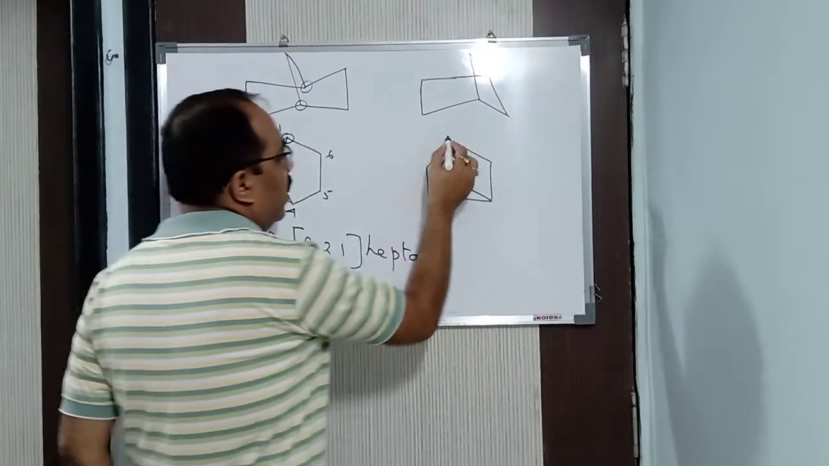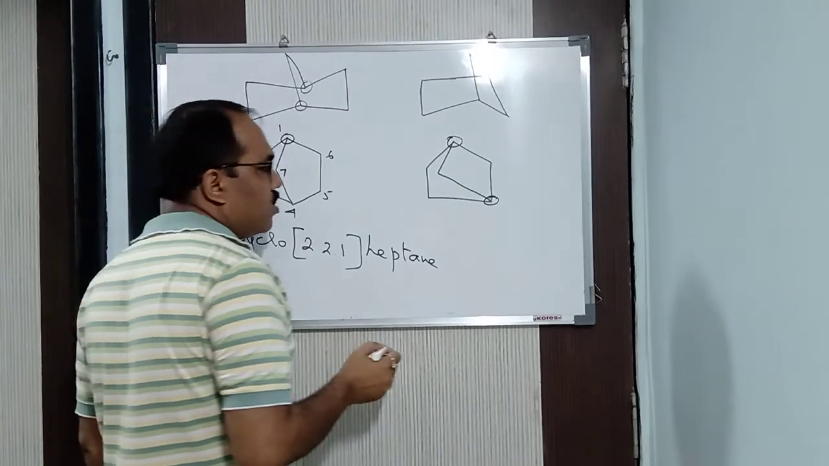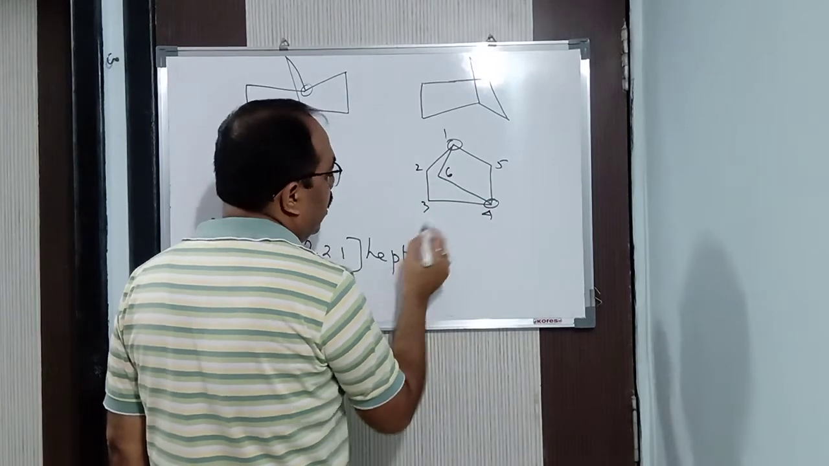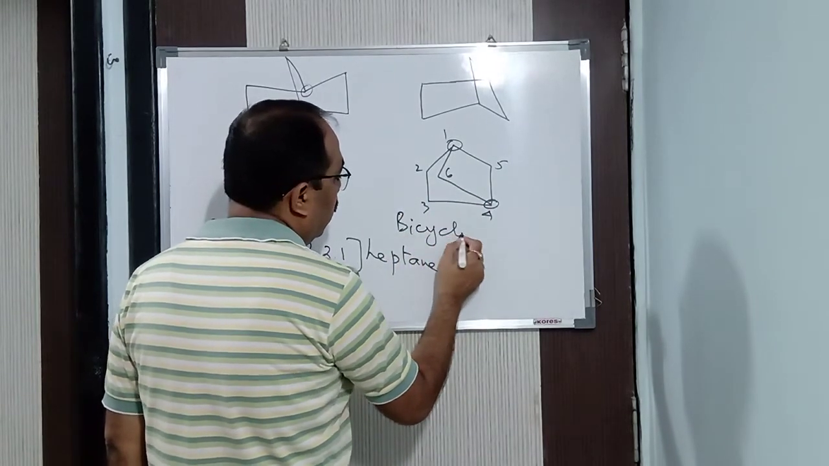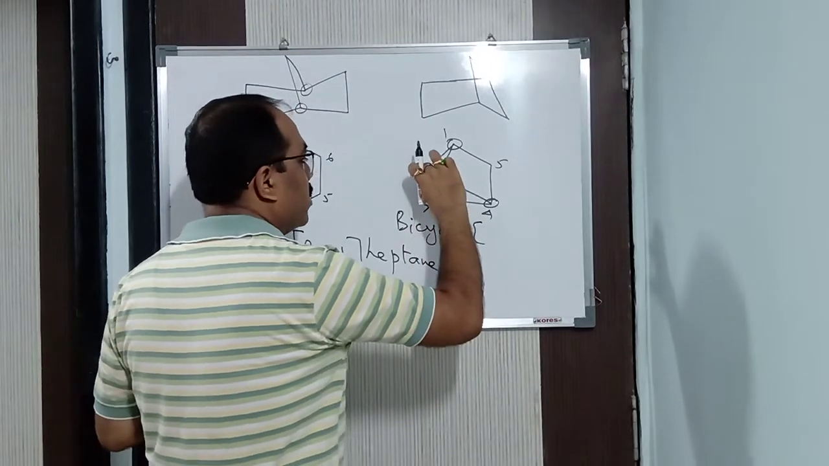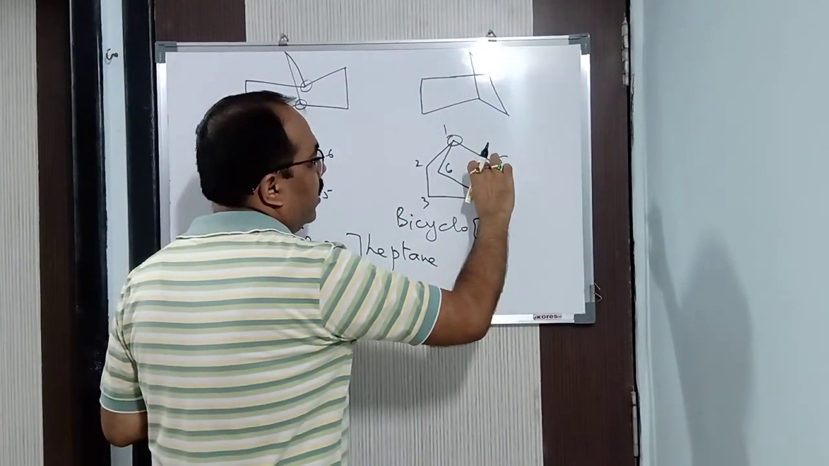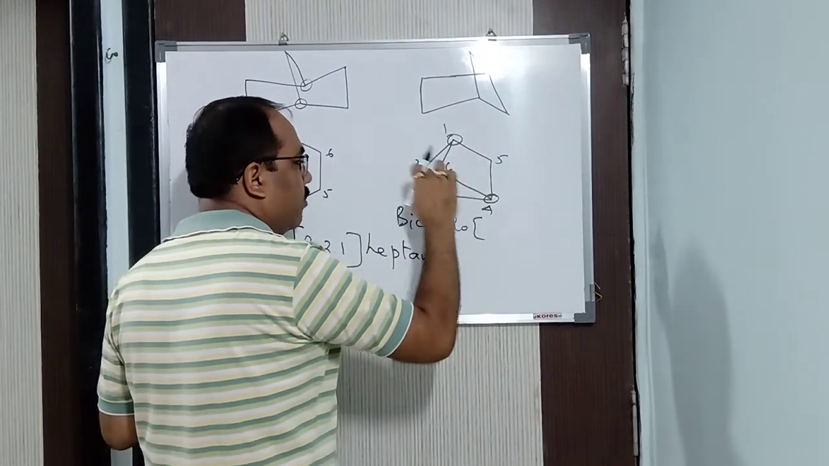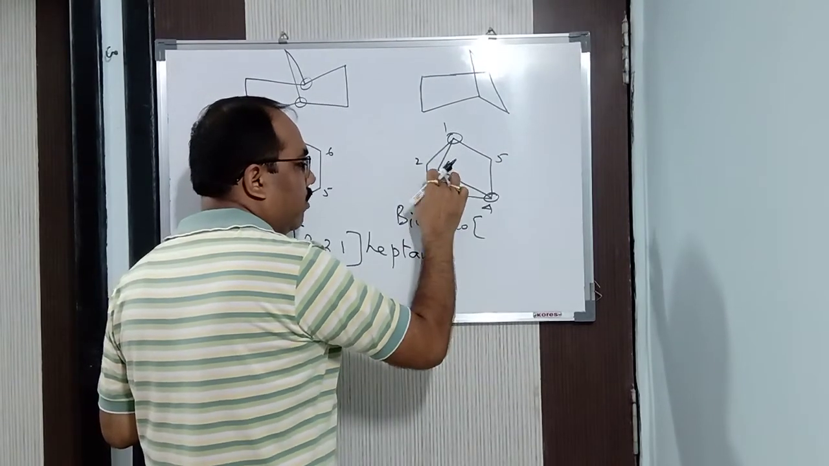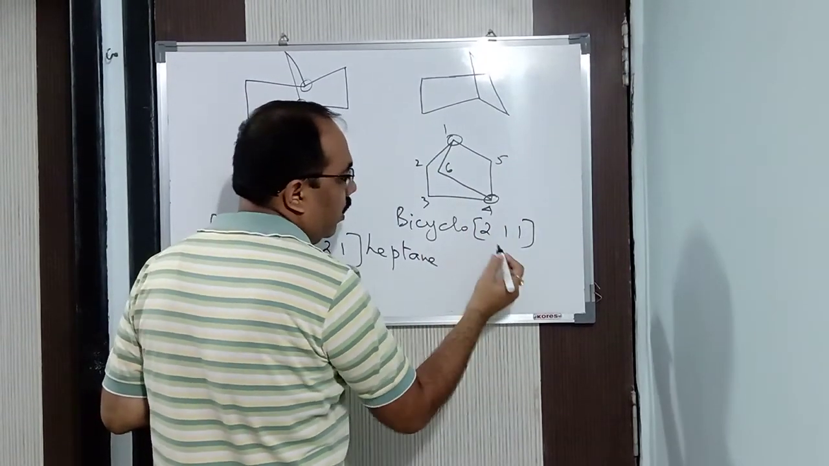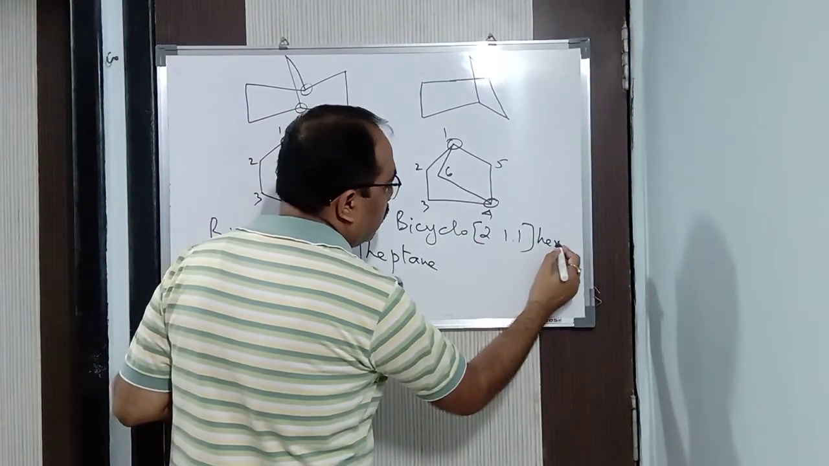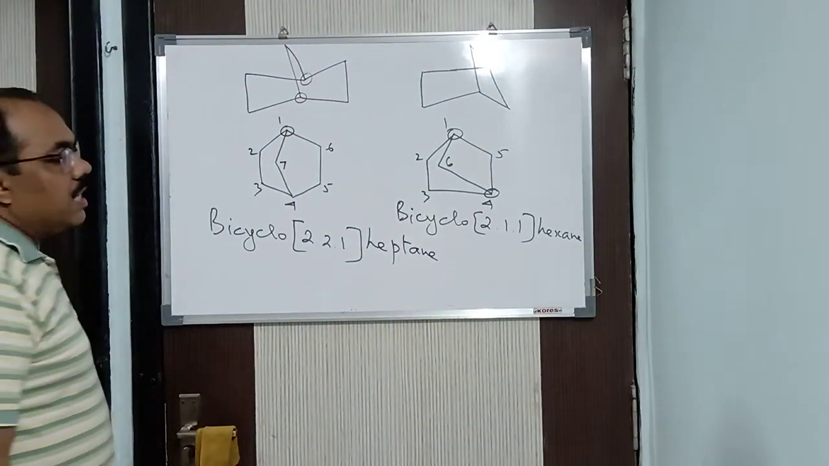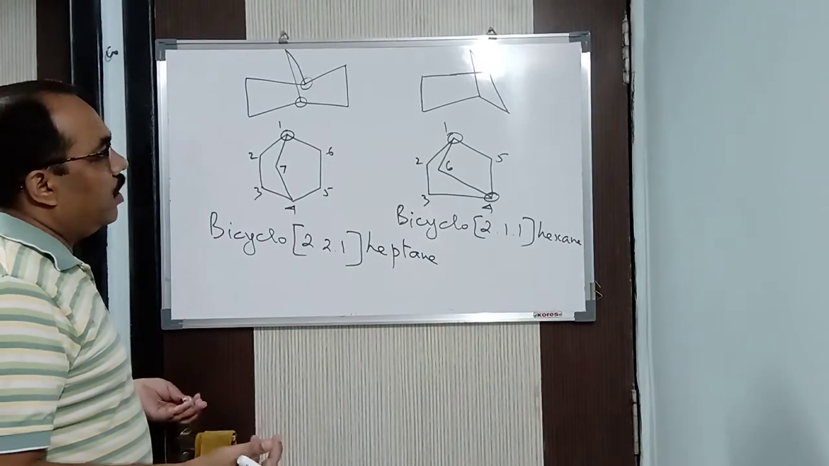Same thing. These two are the bridge heads. Now 1, 2, 3, 4, 5, and 6. So what will it be? Bicyclo. How many carbon bridges? There 2, here 1, and here also 1. Leaving behind the bridge heads, we have to count. So 2 carbons, 1 carbon, and 1 carbon. So 2, 1, 1. How many carbons? Hex. Primary suffix is single bond, ane. So bicyclo 2, 1, 1 hexane, and this is bicyclo 2, 2, 1 heptane. Same thing.